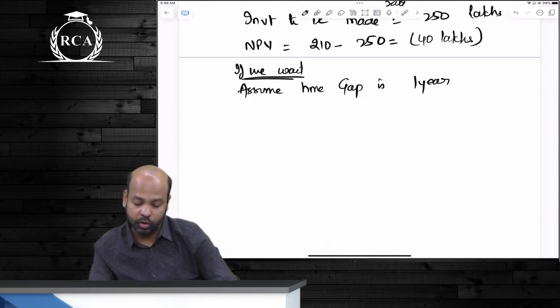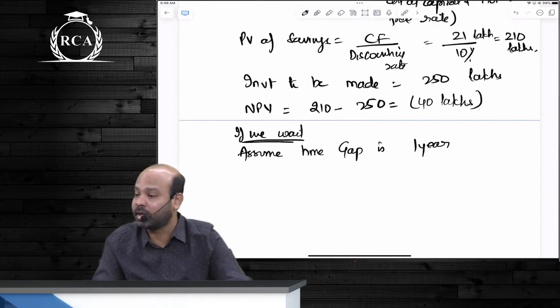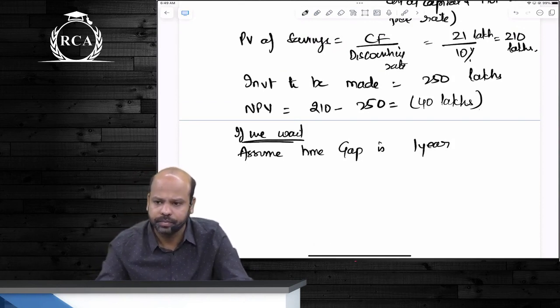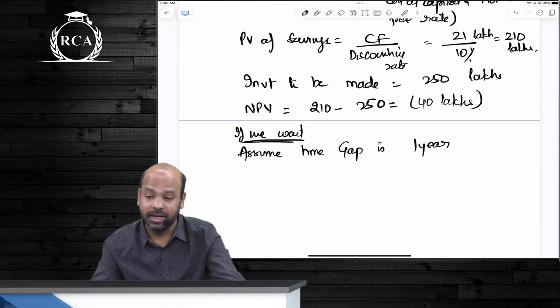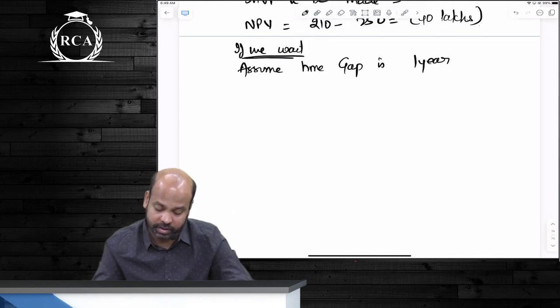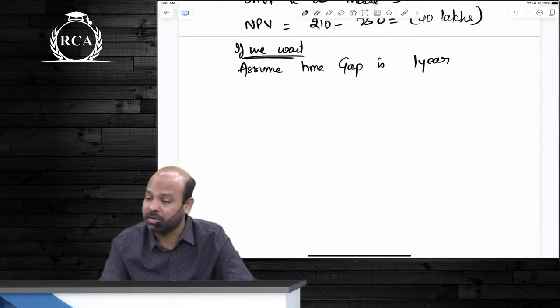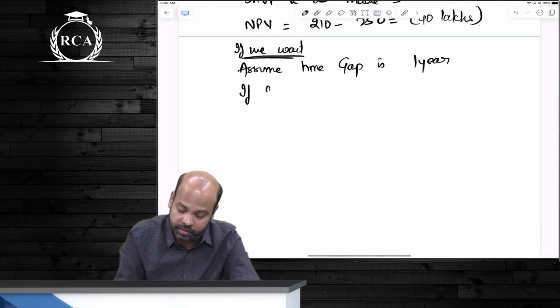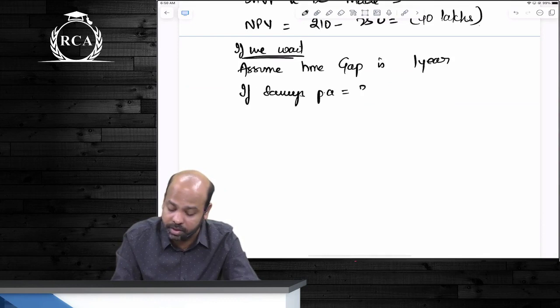Now guys, I told you, beta, that there can be two scenarios. सब लोग लिखे बेटा, NPV negative 40 lakhs तक. Did you all write, guys, till an NPV of negative 40 lakh rupees? Now if you wait and see, as such beta, assume time gap is 1 year. What will happen, beta? If savings per annum, एक बार सुन लो वापस. If savings per annum, as such beta, is 35 lakhs, what will be the present value of savings?